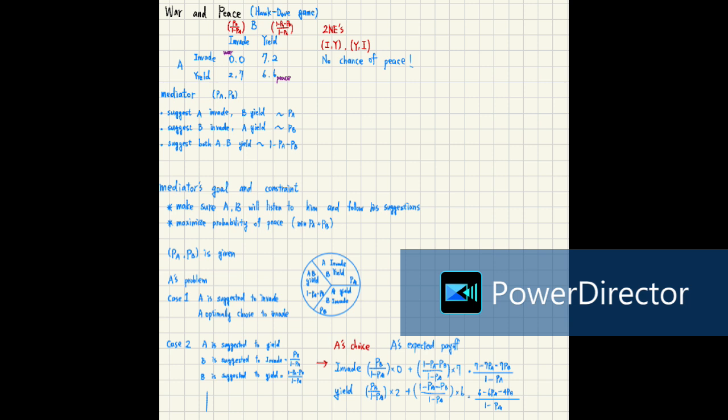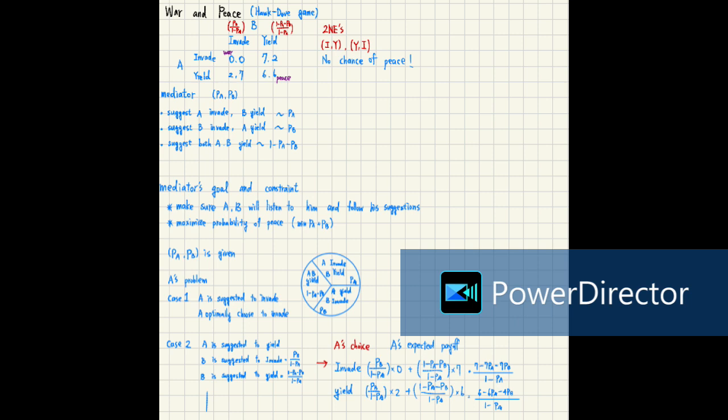The mediator's goal and constraint: the final goal is to make sure A and B will listen to him and follow his suggestions, and to maximize the probability of peace. The probability of peace is PA plus PB. So PA and PB are given.